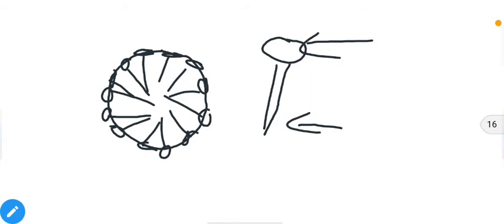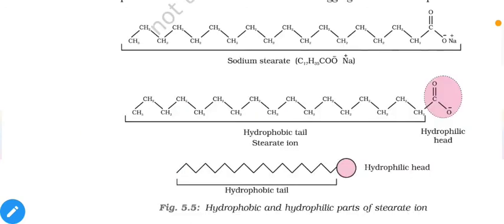It is a three-dimensional shape. We are just representing it in two dimensions, but assume it as three-dimensional. So the full ball surface is covered with the heads of these pins, and all of the sharp points are present inside the ball. So this is micelle formation. Heads are in contact with the surroundings and tails are away from the surroundings because they feel repulsion from the water molecules. That's how micelles are formed. So this is the representation of micelles made of stearate ions, sodium stearate molecules, which are part of our daily soaps.